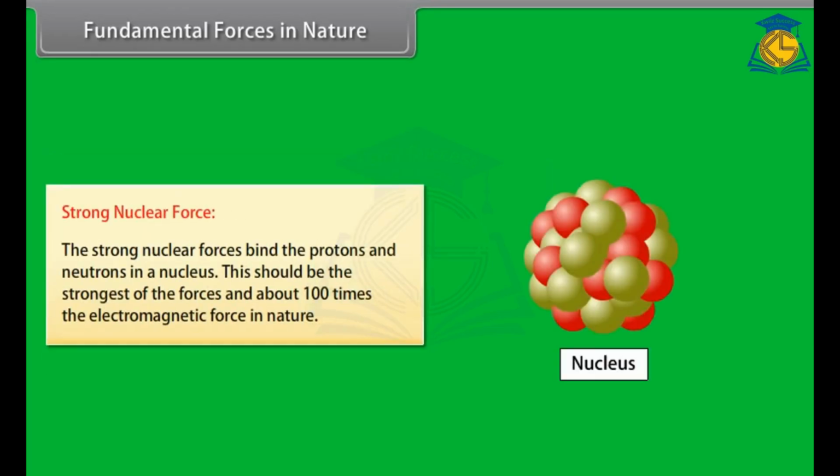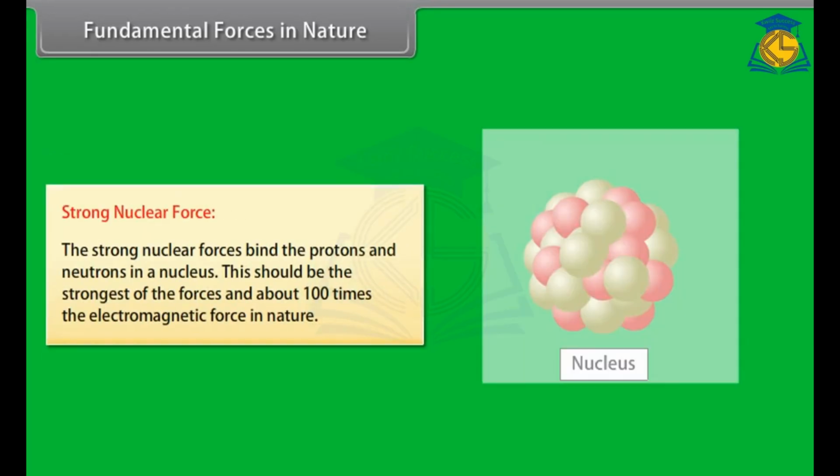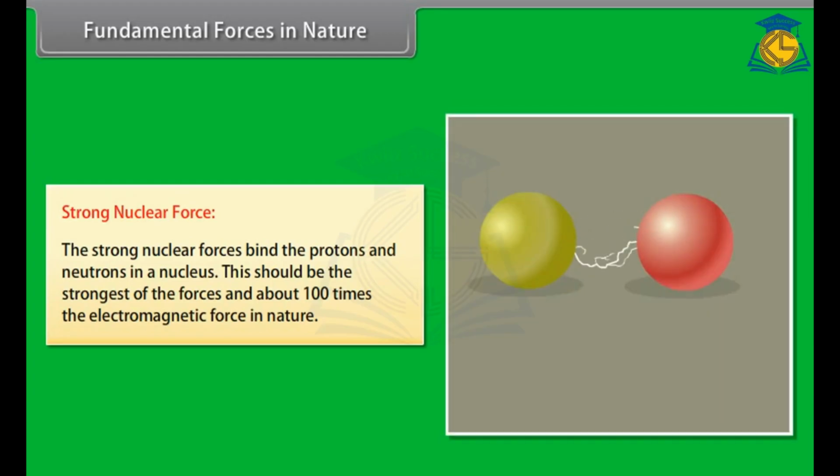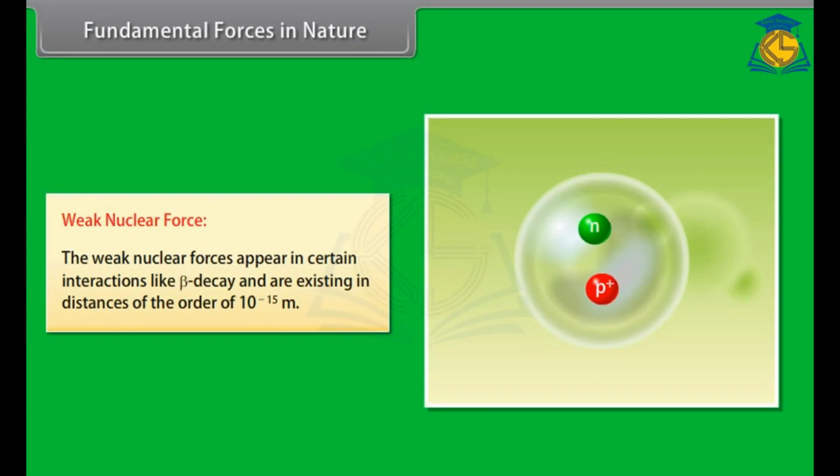The strong nuclear force binds the protons and neutrons in a nucleus. This should be the strongest of the forces, about 100 times the electromagnetic force in nature. The weak nuclear forces appear in certain interactions like beta decay and exist over distances of the order of 10 raised to the power minus 15 meter.